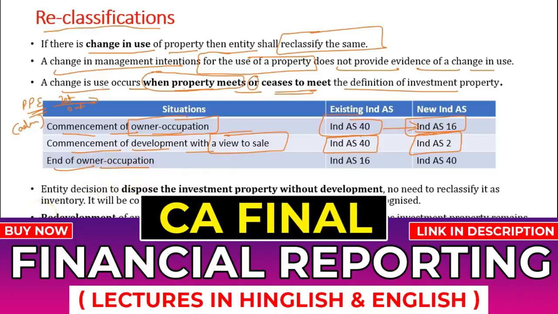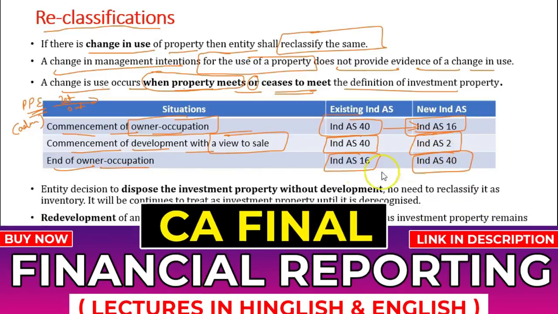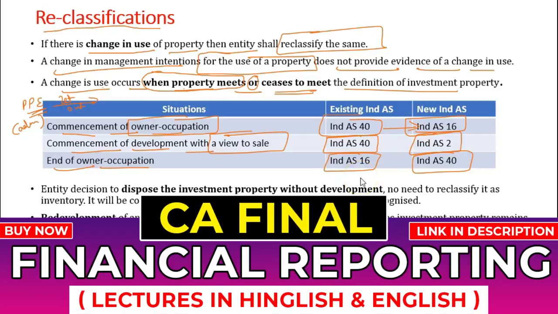End of owner occupation. Suppose there was a building in which you were running your own business. Now that business gets shut down and you will let out the property. So obviously IND AS 16 was applicable earlier, because earlier you were using the property for administration purpose. Now IND AS 40 will be applicable because that property becomes your investment property.